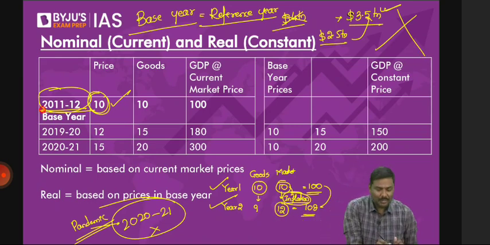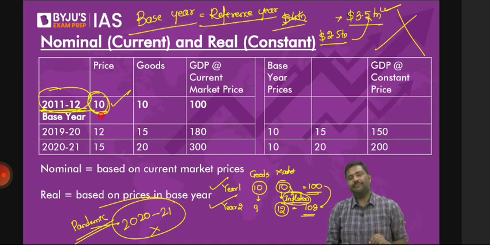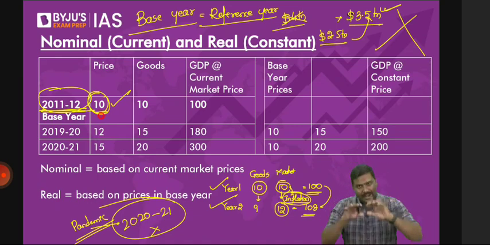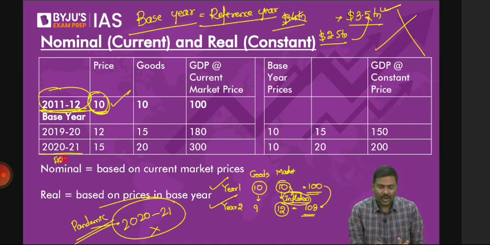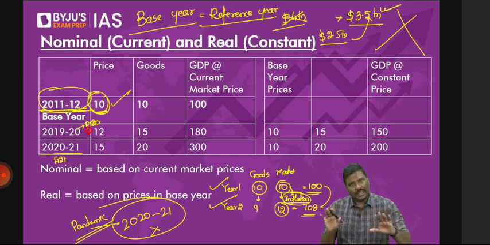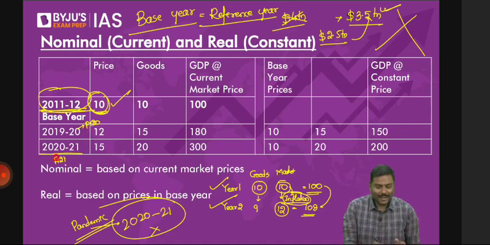So come back to this. Base year is 11 and 12. Let's assume the price of the product in the base year is 10 rupees. Point number 1. Let's go point by point. Let's say right now, we are in the year 2020 and 21. I'll call this fiscal 21, FY 21. And this one is the previous financial year, fiscal 20. I'm saying, let's assume. Don't correct me. I know we are in financial year 23. Many of you are correcting me. I'm very much awake. Don't worry. So imagine we are in the fiscal 21.